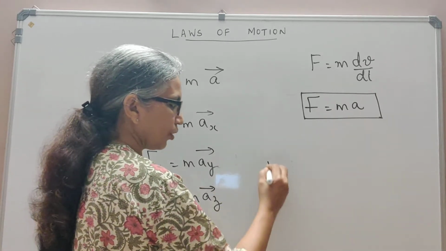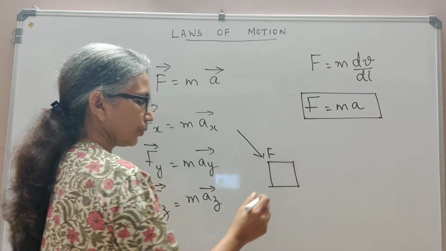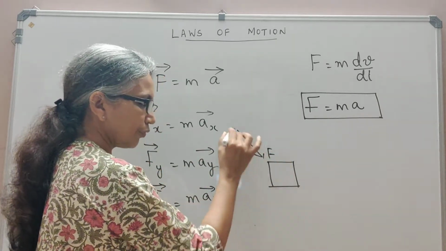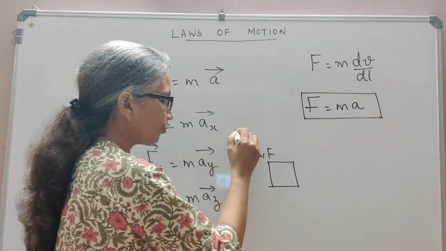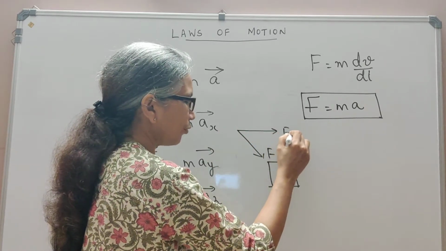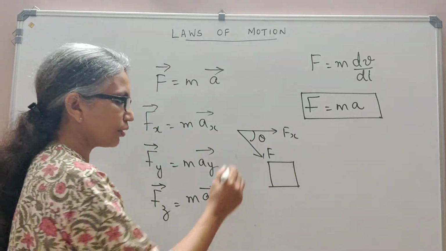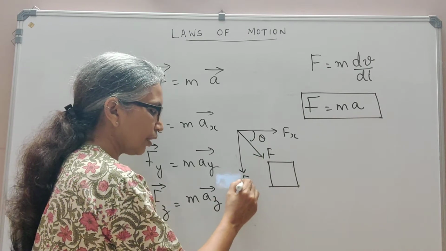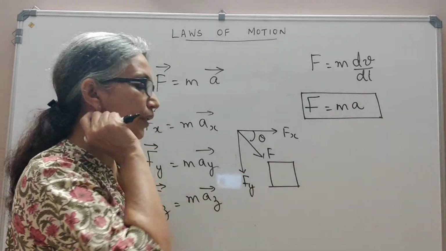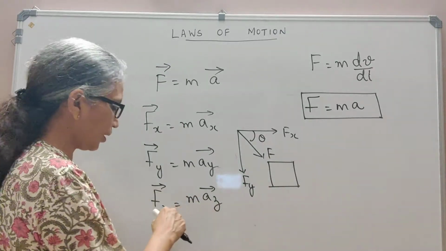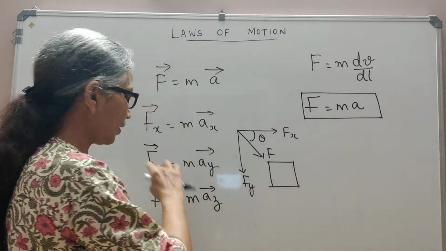Suppose we have a body like this, and you apply a force F. If it is in a plane, you can resolve this force into two components. One, the Fx, if this is theta, will be, as you know, F cos theta, the horizontal component, and this is going to be Fy, the vertical component, F sin theta. If this force is applied in space, it will have a third component, that is Fz.